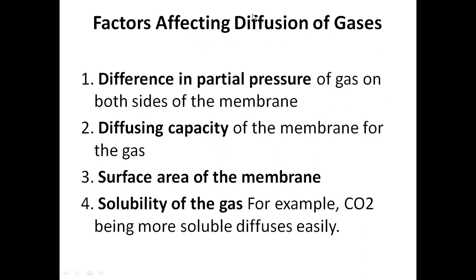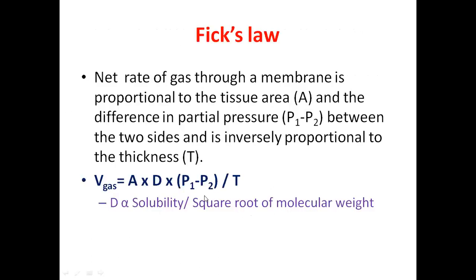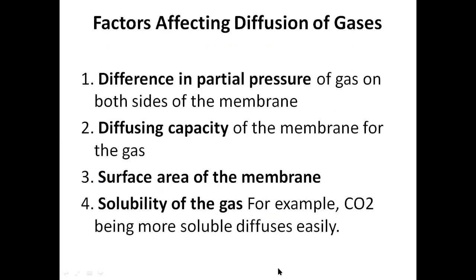So factors affecting the diffusion of gases at respiratory membrane. It depends mainly on the difference in partial pressures. This is the first important factor. The more the difference in partial pressures, more will be the rate of diffusion. And diffusion capacity of the membrane. Diffusion capacity of the membrane depends on the solubility and square root of the molecular weight. This also we will see, how to calculate diffusion capacity.